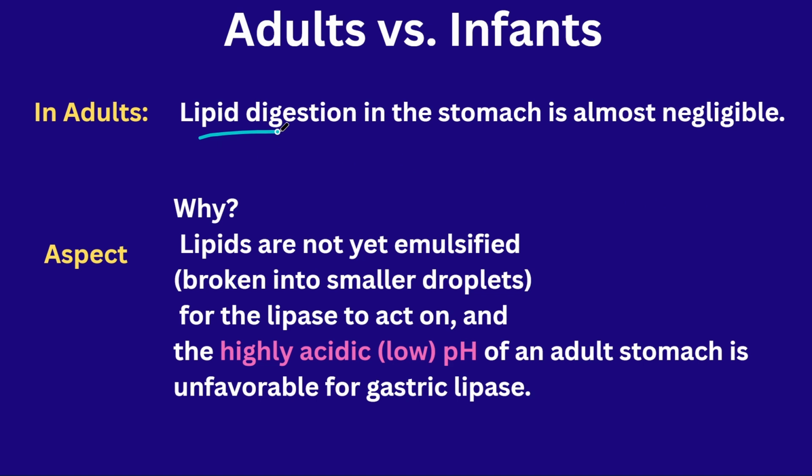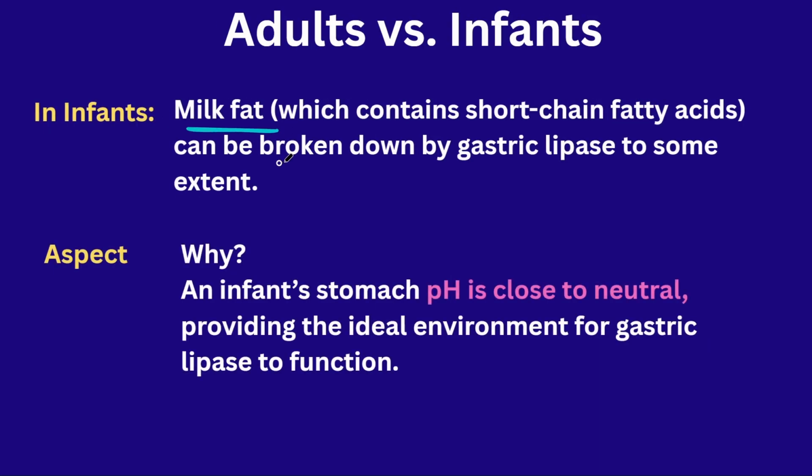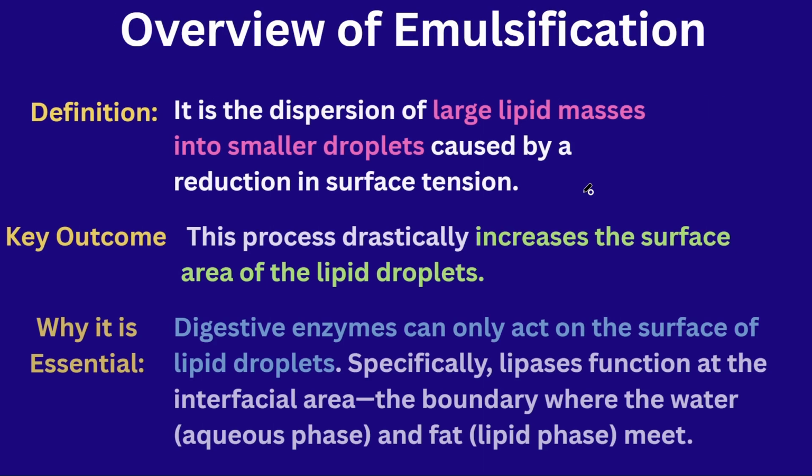In the adults, the lipid digestion will not occur in the stomach because of the acidic pH. In the infants, the milk fat gets broken down by the gastric lipase because the pH of the stomach is neutral. This neutral pH helps the gastric lipase act on the milk. Okay, this milk fat is digested easily.